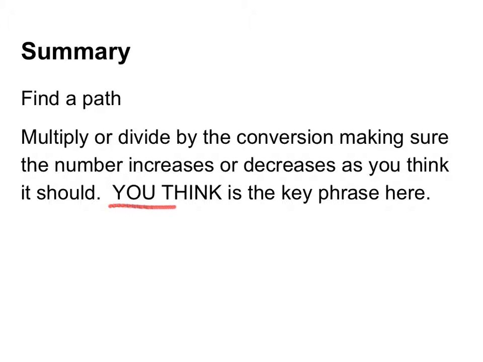And I'm stressing here what you think. So you need to think about the question and make sure that your answer is reasonable. For each little step, if the number was supposed to get smaller, it got smaller. If the number was supposed to get larger, it got larger.